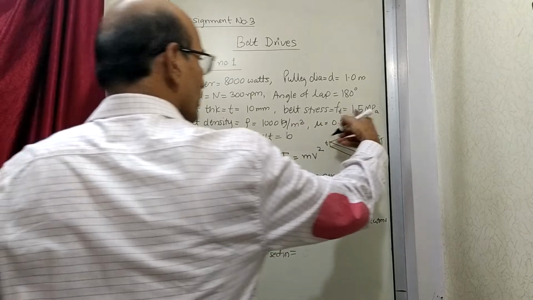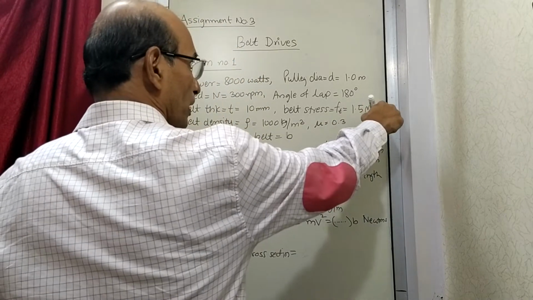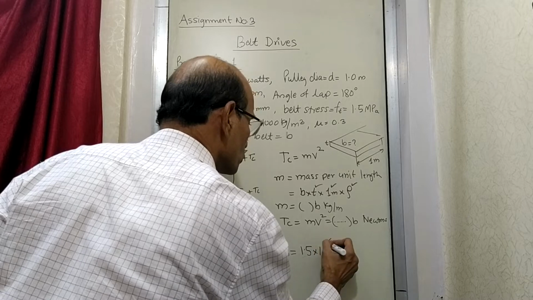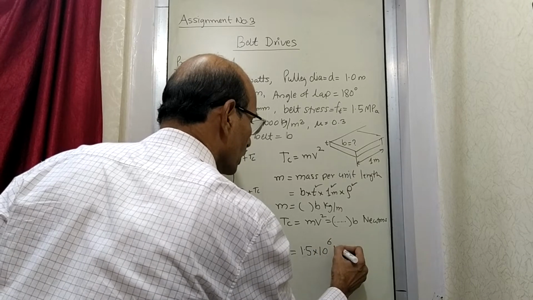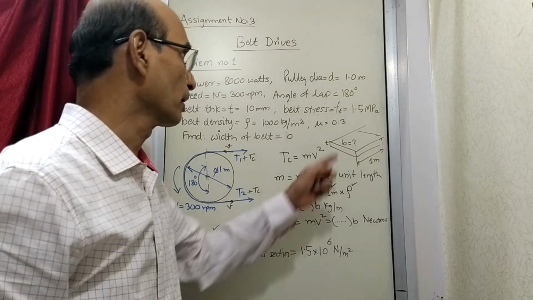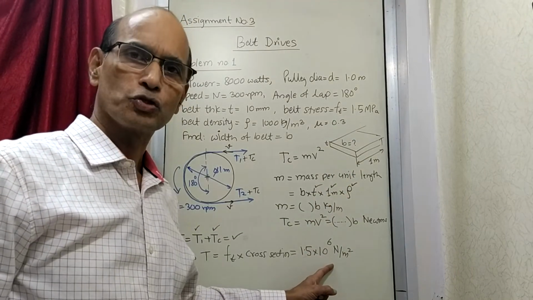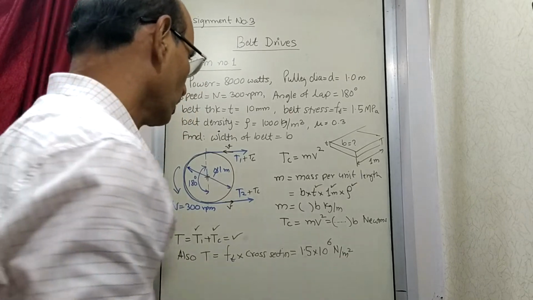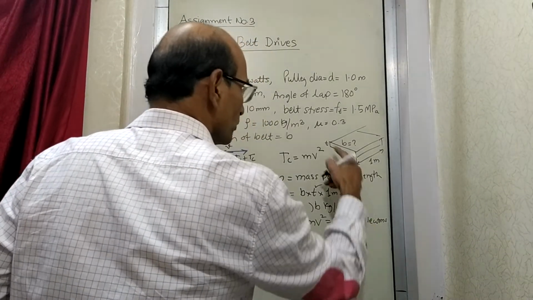So Ft is given as 1.5 megapascal. So it comes to 1.5 into 10 raised to 6 Newton per meter square. That is a conversion. 1 megapascal is 1 into 10 raised to 6 Newton per meter square. So this is a stress. Multiply the stress by the cross section, which is B into T.